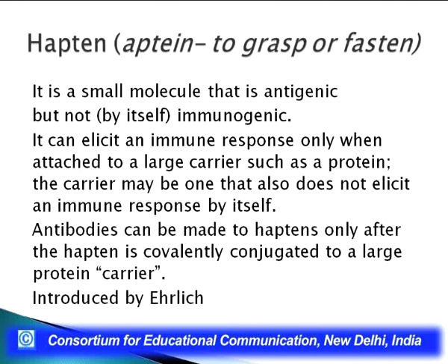The carrier may be one that also does not elicit an immune response by itself. See, we cannot have another molecule to which you attach this hapten and then that molecule itself becomes an antigenic molecule. We do not want that. This molecule has got to be an inert molecule. So, the carriers are generally proteins which in themselves are inert molecules. Now, antibodies can be made to haptens only if the hapten is covalently conjugated to a larger protein molecule called a carrier. This concept was first introduced by Ulrich.